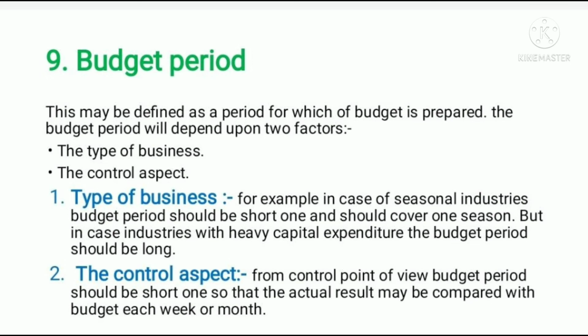9. Budget period. This may be defined as a period for which a budget is prepared. The budget period will depend upon two factors. 1. The type of business. 2. The control aspect. Type of business. For example, in case of seasonal industries, budget period should be a short one and should cover one season. But in case of industries with heavy capital expenditure, the budget period should be long. The control aspect. From control point of view, budget period should be a short one so that the actual result may be compared with budget each week or month.